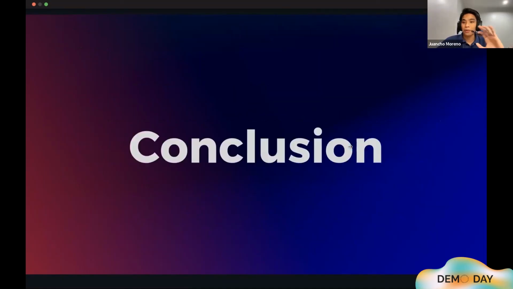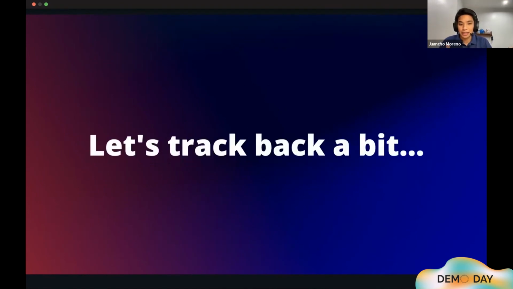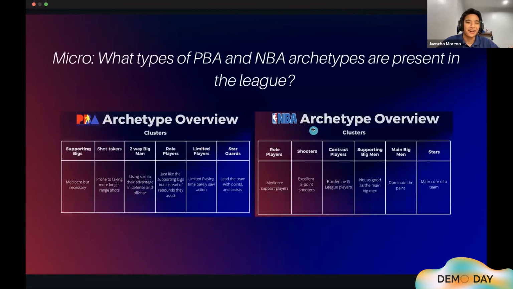So now we conclude. In conclusion, we have to track back a bit and go back to our micro question, which was what types of PBA and NBA archetypes are present in the league. I think we've successfully answered that with the archetypes seen here.